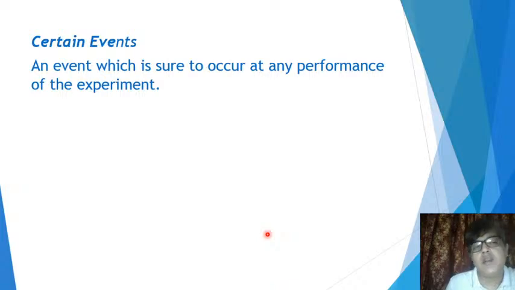An event which is sure to occur at any performance of the experiment. Every time you perform the experiment, that event occurs. Let's say you have performed that experiment 50 times, and each of those 50 times the event has occurred. Such an event is called a certain event.